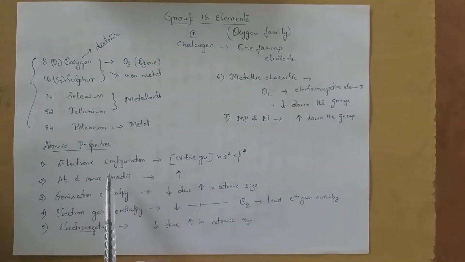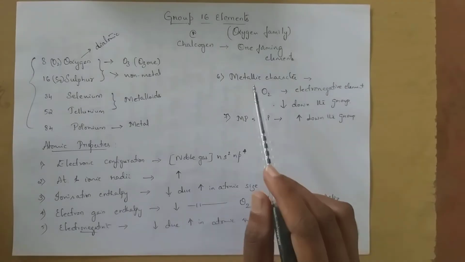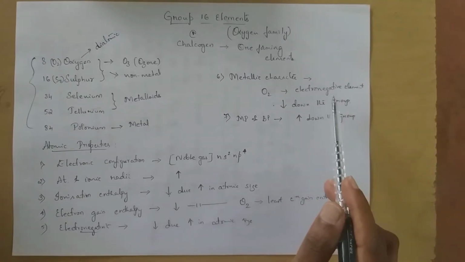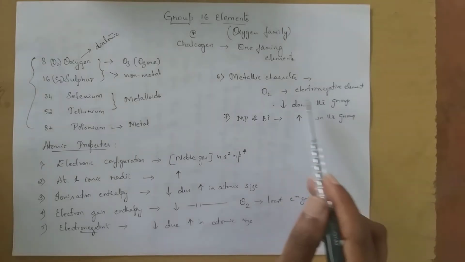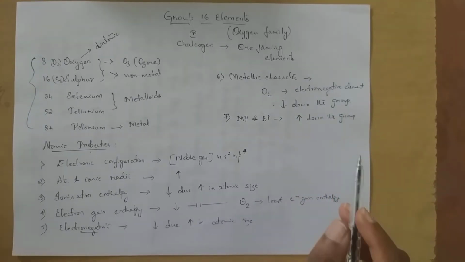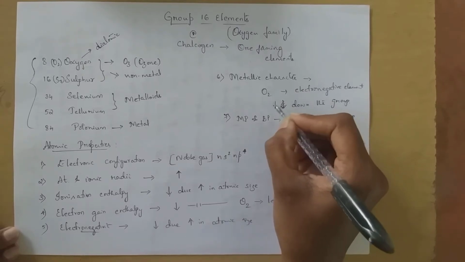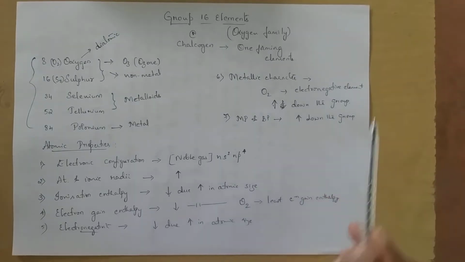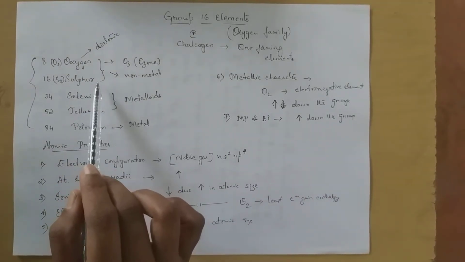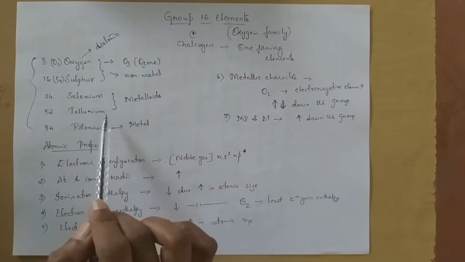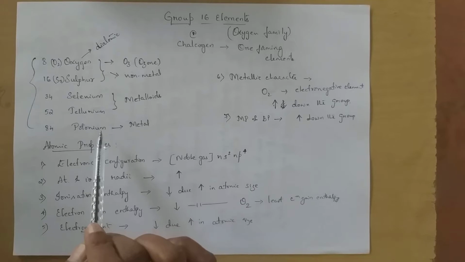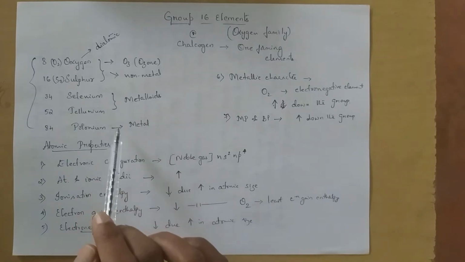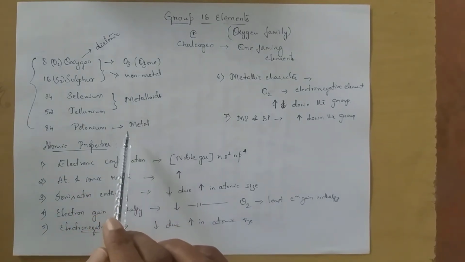So we learnt about the atomic properties, and in that we learnt metallic character. Comparing within group 16, oxygen is the highly electronegative element. Actually, here the metallic character increases down the group. This was a mistake, so change it: metallic character increases down the group. Why? Because oxygen and sulfur are non-metals, whereas selenium and tellurium are metalloids and polonium is a typical metal present in group 16. So the metallic nature increases down the group.